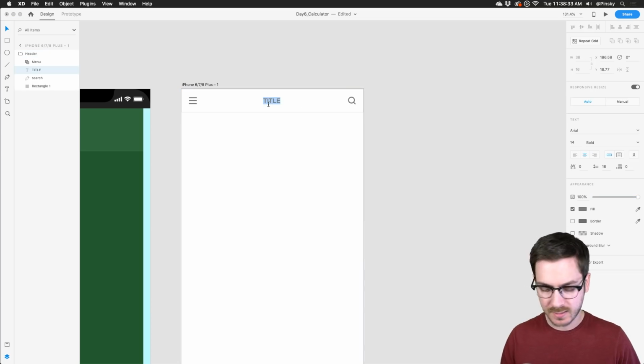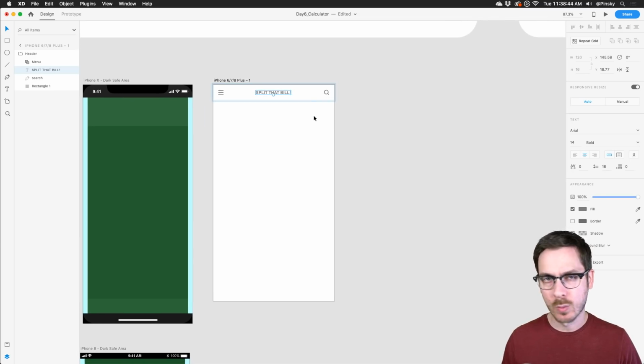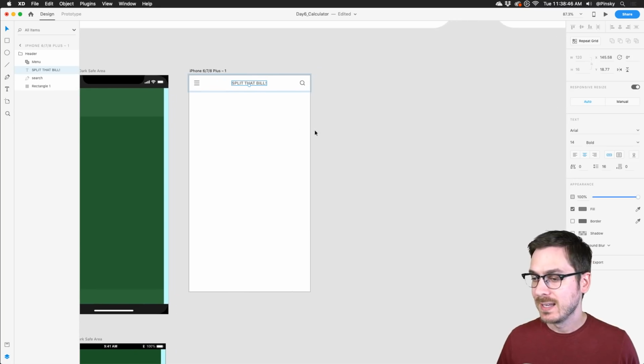And in the middle, we'll just name this, let's say, split. We'll do all caps. And soon there'll be a button to do all caps, but right now we have to hold down the caps lock. All right, we're going to name that split that bill, and we're worried about the colors and stuff a little bit later. Now there's going to be a few sections.